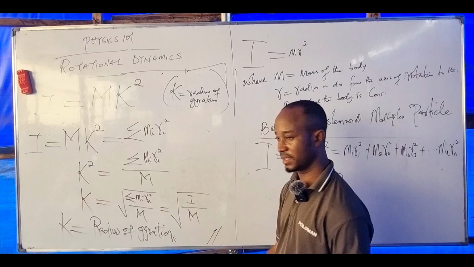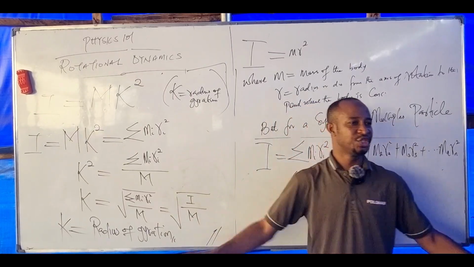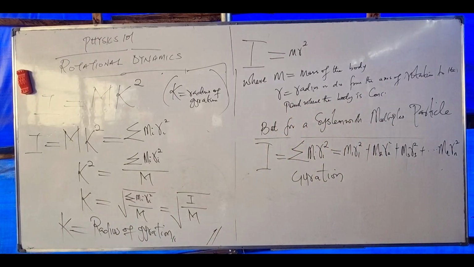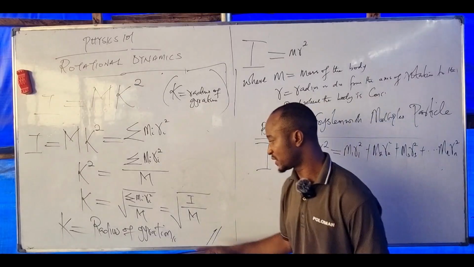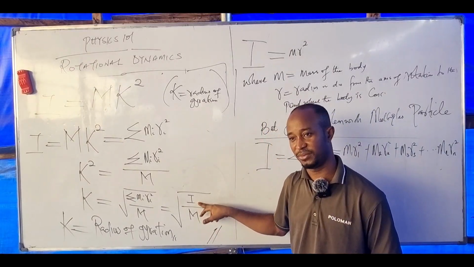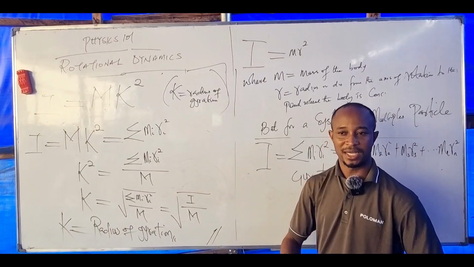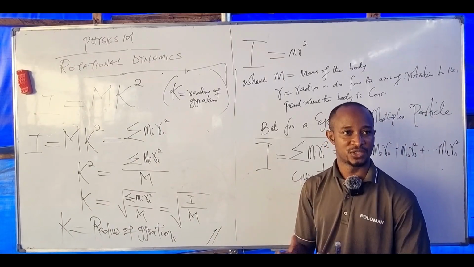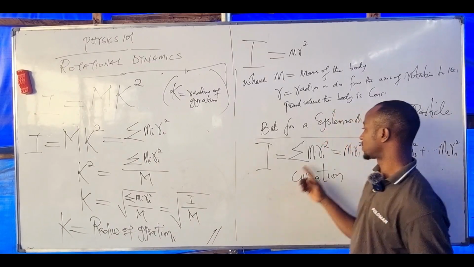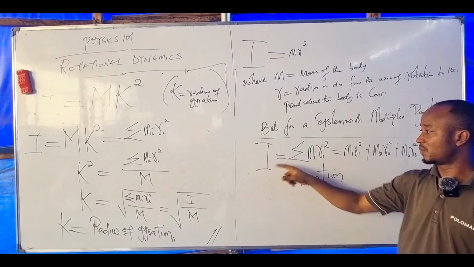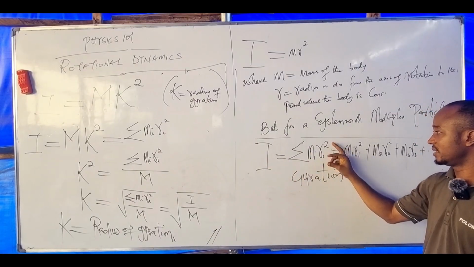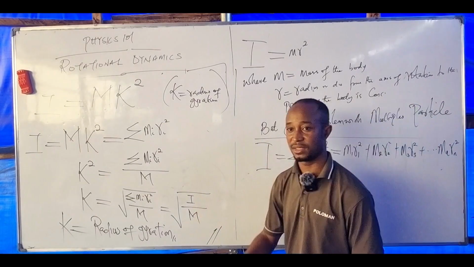That means for any shape, to find your radius of gyration, just use the inertia of that shape over mass. Are you there, somebody? For any shape. Don't worry, as time goes on, we'll solve more examples. Yes, ask a question. Because the sum here, I equals the sum of M_i r_i squared, is the same as the inertia.